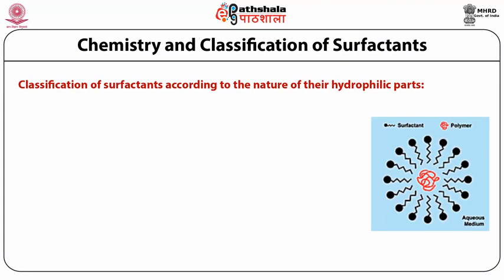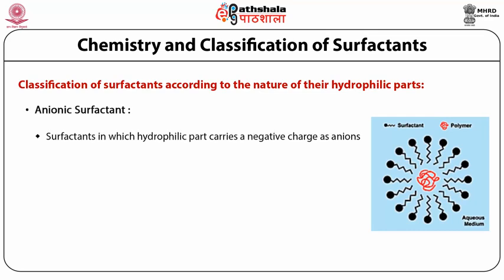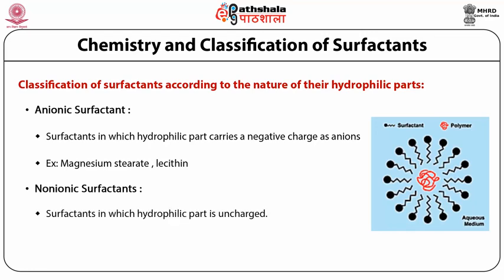The surfactants are broadly classified as anionic, non-ionic, cationic, and amphoteric. Anionic surfactants are the surfactants in which the hydrophilic part carries a negative charge. Example: sodium stearoyl glutamate, magnesium stearate, lecithin, sulfonic acid derivatives, ammonium lauryl sulfate, etc. Non-ionic surfactants are the surfactants in which the hydrophilic part is uncharged. Example: cetyl alcohol, glyceryl oleate, glycol stearate, glyceryl stearate, sorbitol oleate, etc.